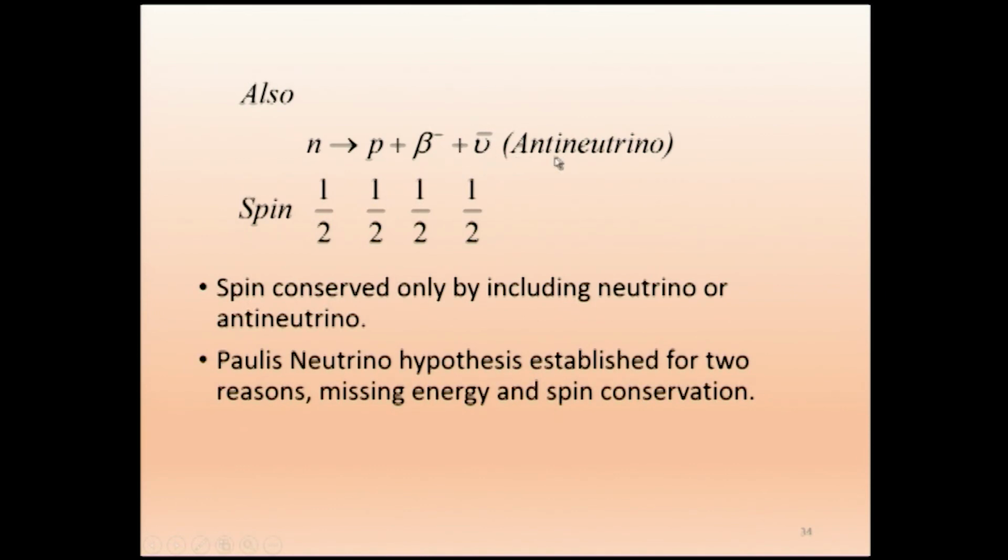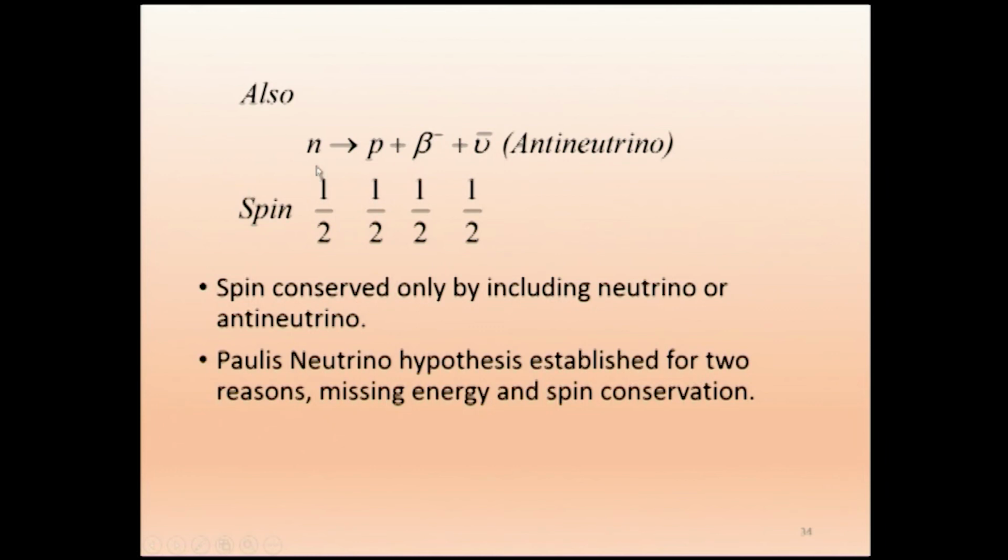Here, neutrino and antineutrino, we will go into that later. A particle which accompanies beta plus is termed a neutrino, and the particle accompanying beta minus is an antineutrino. So we get the symbol. Later we will discuss how neutrino is different from antineutrino.